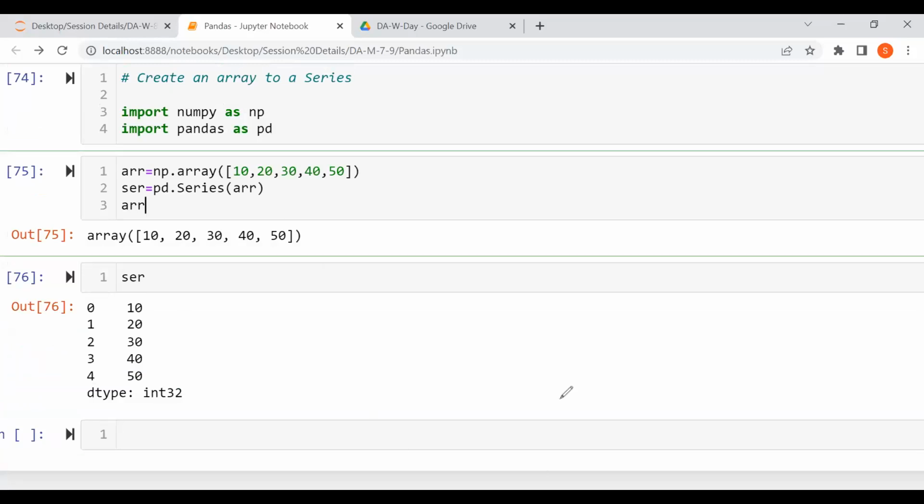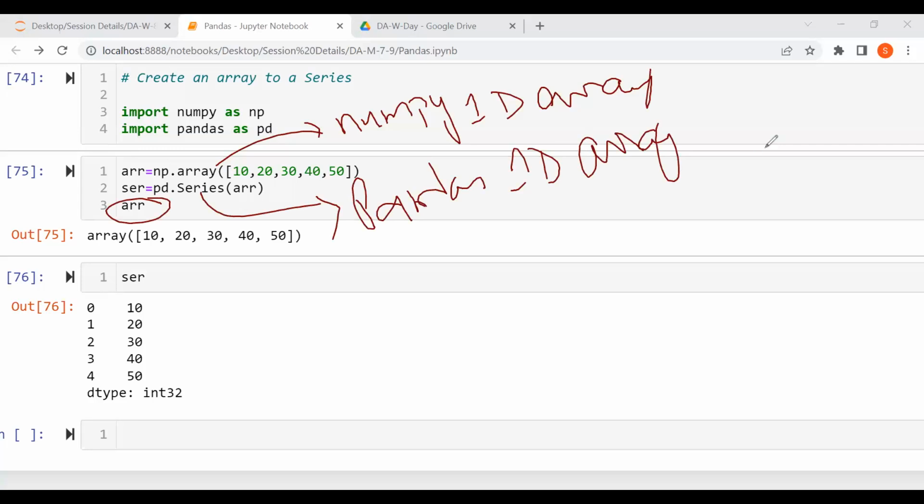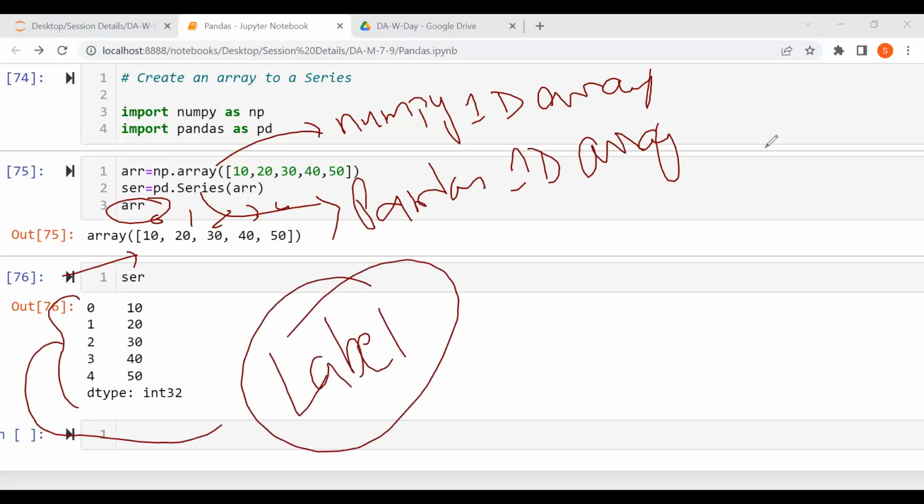You can feel the flavor of a NumPy array and a pandas array. Here, if you observe, I used a NumPy 1D array, and this will be the pandas 1D array. Both are 1D arrays. Now, when we see only ARR, you can observe it gives the values 10, 20, 30, 40, 50. What is the difference? The difference is that they added the labels here. That is called a labeling concept with the values.